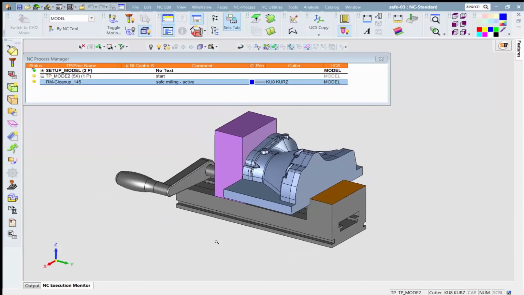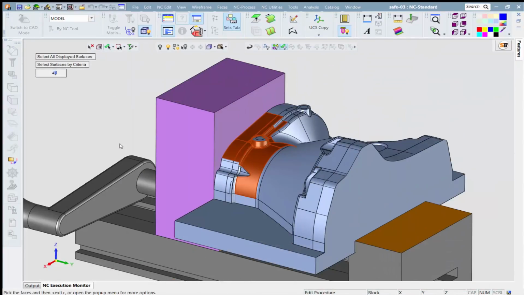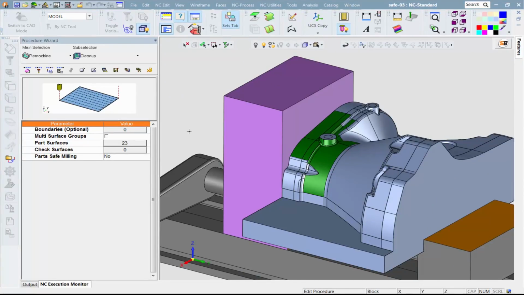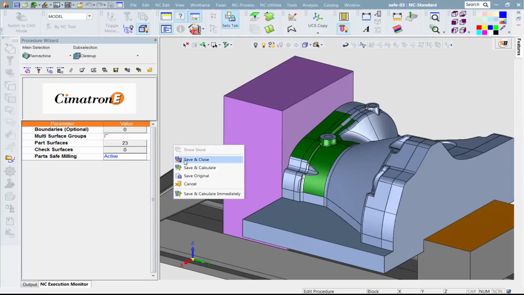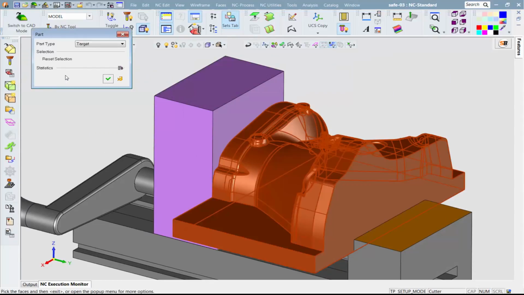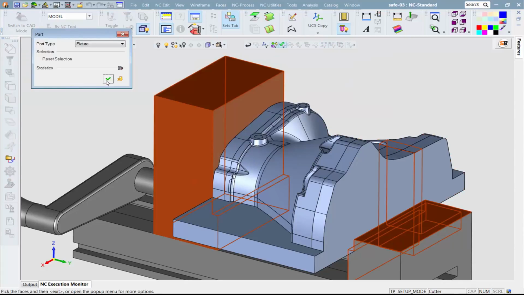The user has selected several part surfaces, shown in green, that he wishes to run cleanup on. Activating the Safe Milling option will automatically take into account the part and the fixture surfaces as defined once in the setup procedure. Going into setup, we can see what the user has defined as part and what as fixture.